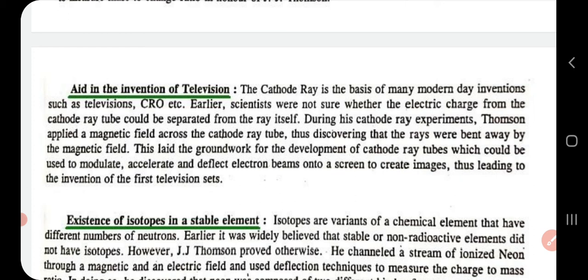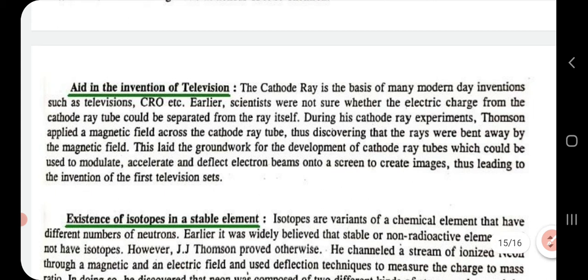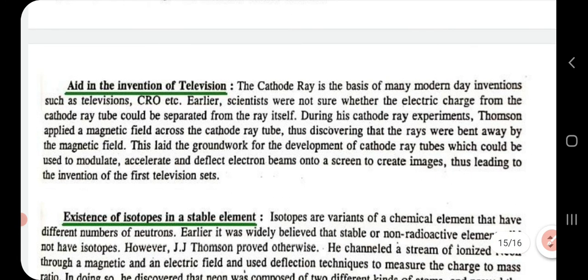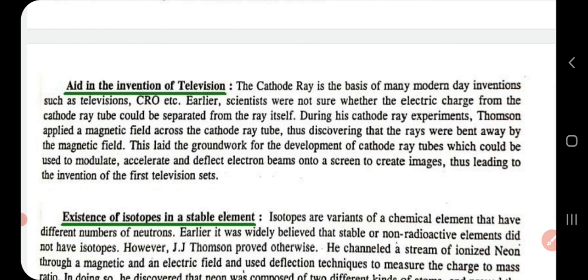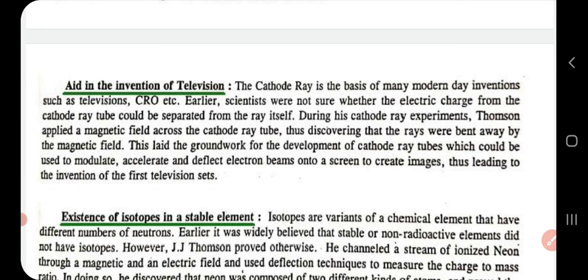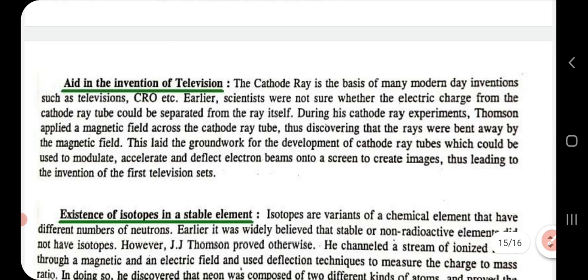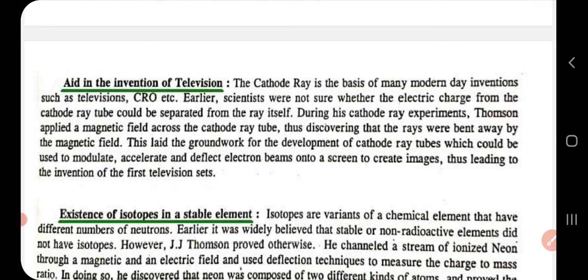During his cathode ray experiments, he applied a magnetic field across the cathode ray tube, and he discovered that some of the rays bend away from the magnetic field, and this laid the groundwork for the development of cathode ray tubes, which are used to modulate or accelerate or deflect electron beams onto the screen to create the image. That is how we see images on the screen of television, thus leading to the invention of the first television sets.